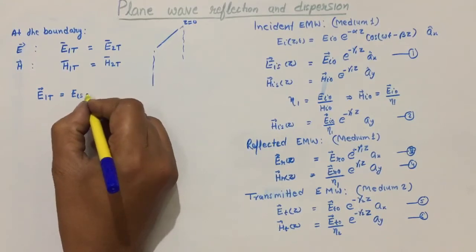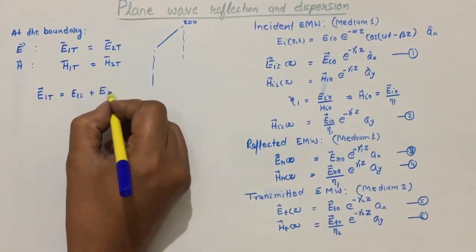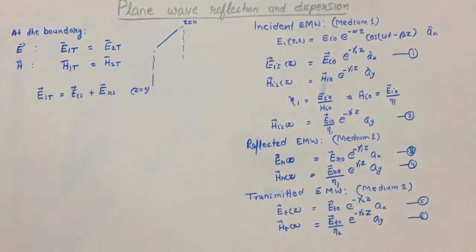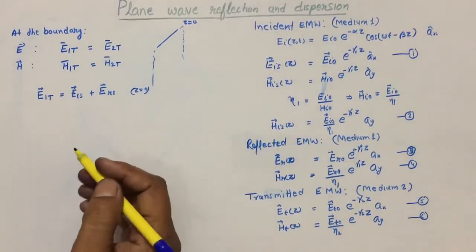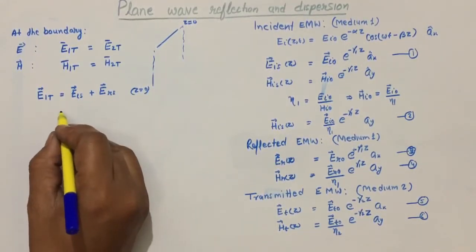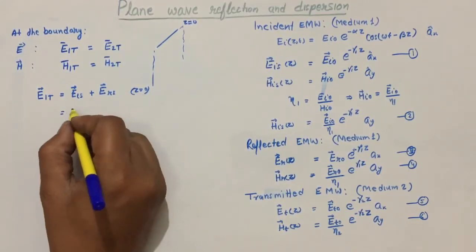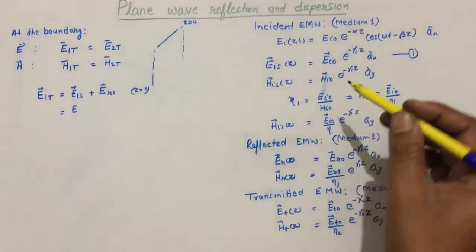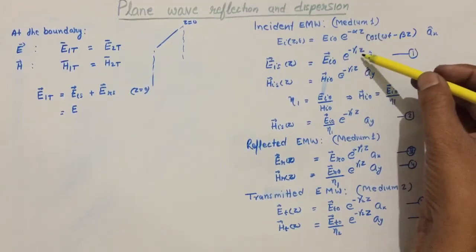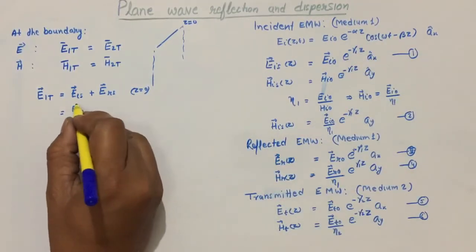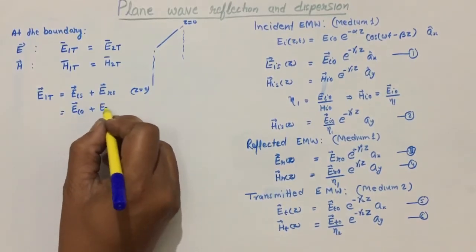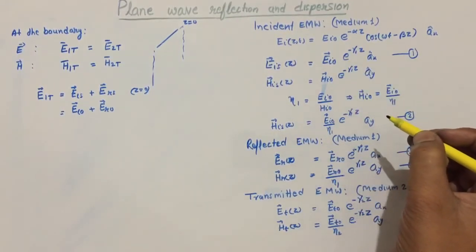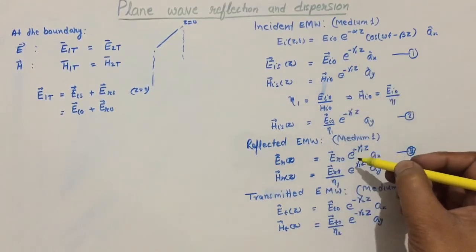So E1t can have E incident wave plus E reflected wave at the boundary, and if we write at the boundary z equal to 0, it will be Ei naught plus Er naught from here and from here.